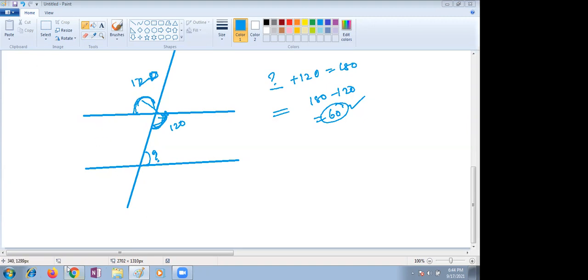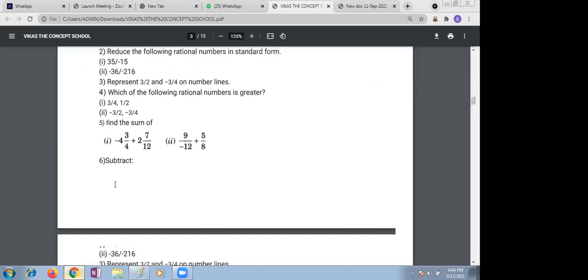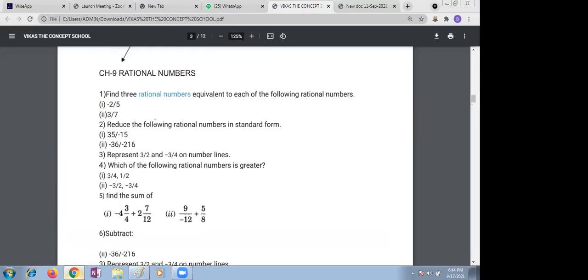Okay, now next is rational numbers. Excuse me, ma'am, I think that's completed. Ma'am, there's a question in my textbook about the Pythagoras theorem. Sure, please share it with me.